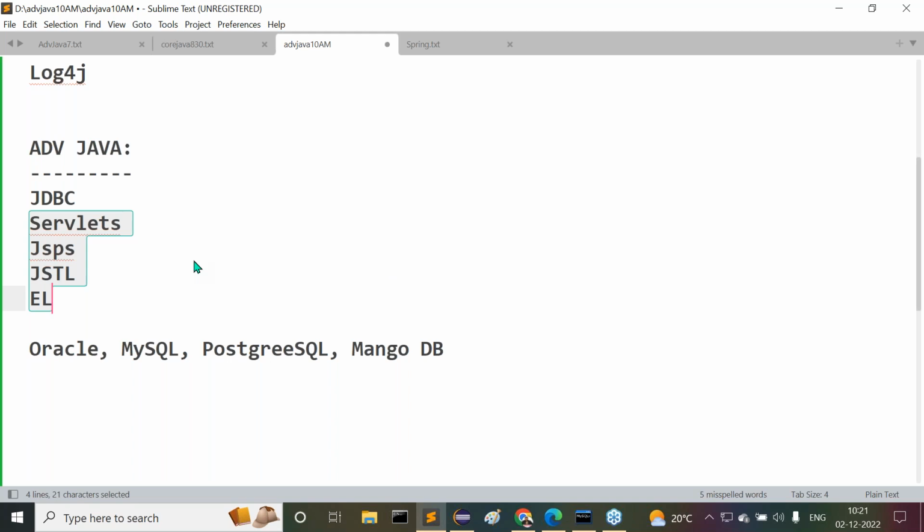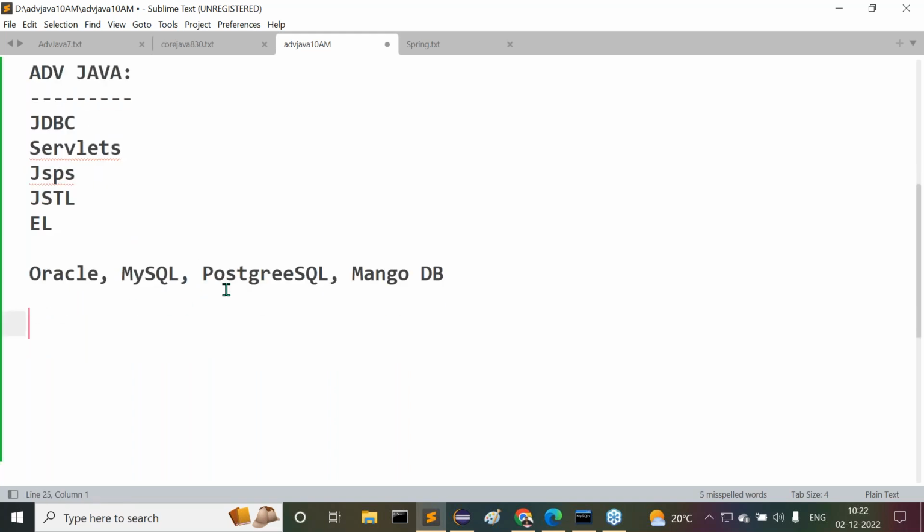Server side applications in the sense, what do we require here? Server software is required, am I right or not? All right, sir. So what servers are we going to use for our server side programming? Initially, I'm going to start with Tomcat. I will start with Tomcat for server side programming.